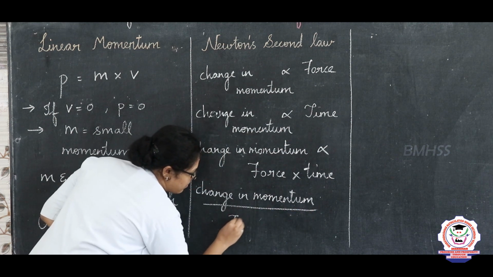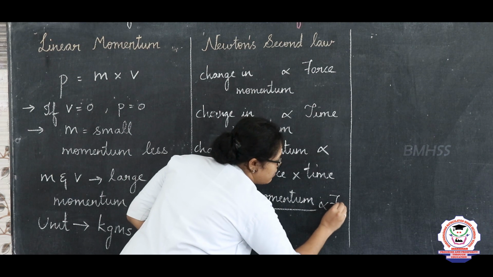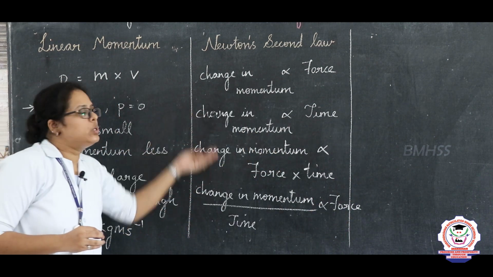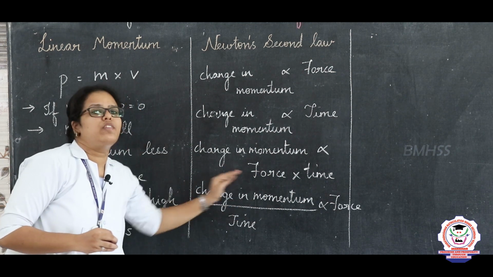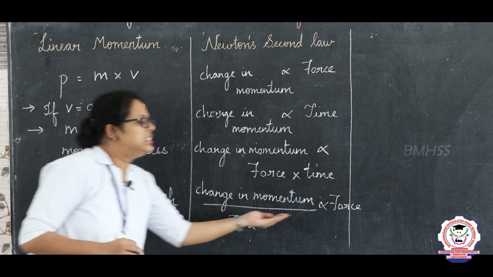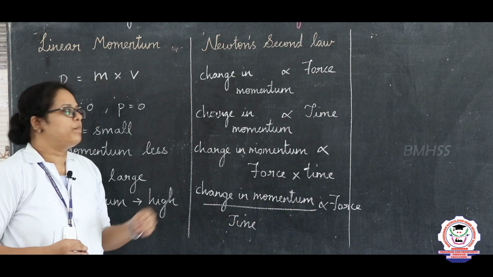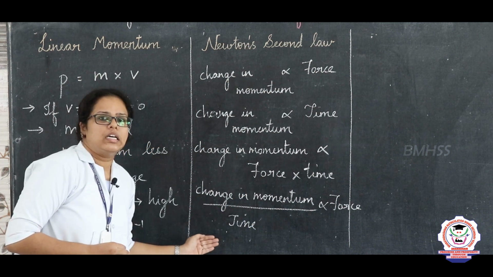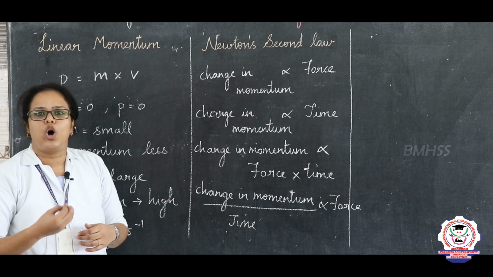By modifying this statement, I can give it as the change in momentum by time is directly proportional to the force applied. So, this is Newton's second law. What is Newton's second law? It states that the rate of change of linear momentum is directly proportional to the force acting on a body. The rate of change of the momentum is directly proportional to the force applied on an object.